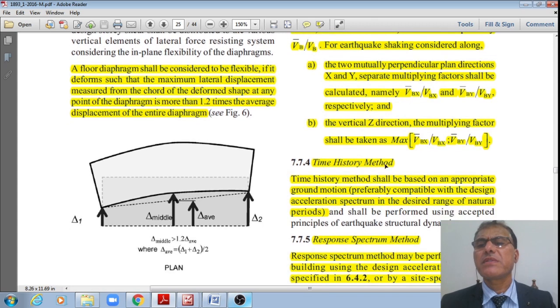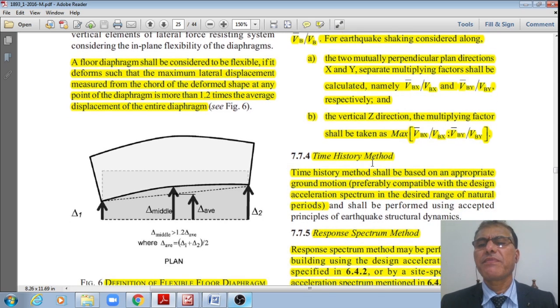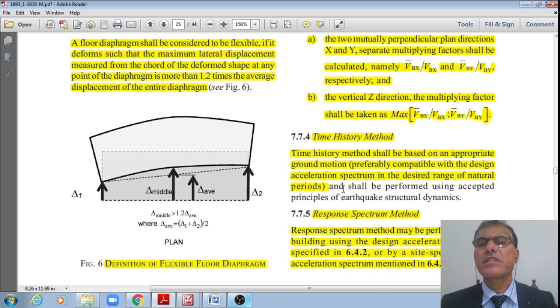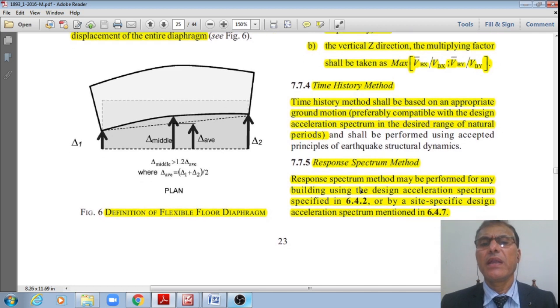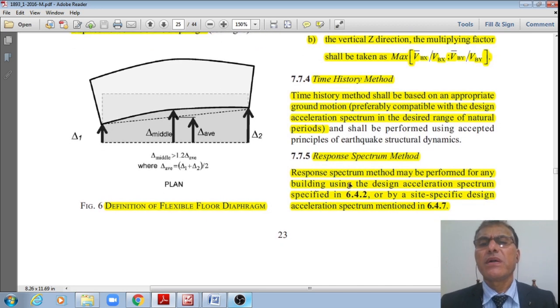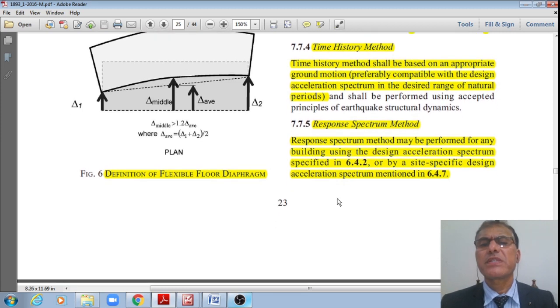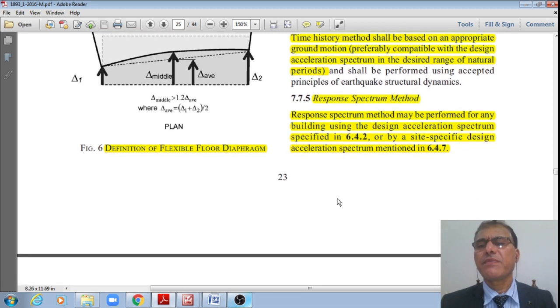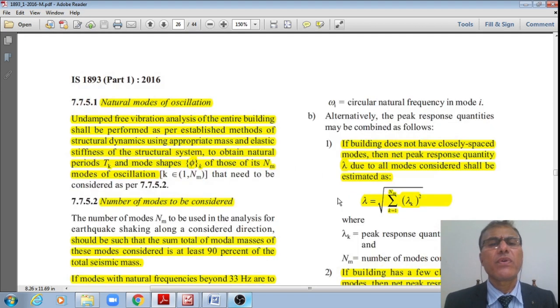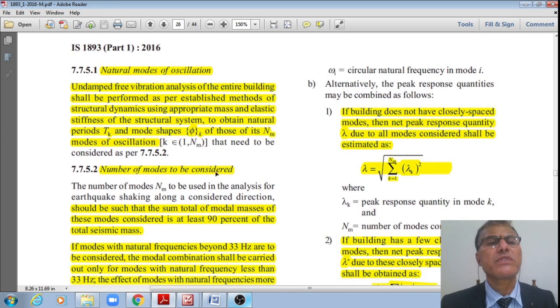Time history method shall be based on appropriate ground motion, preferably compatible with the design acceleration spectrum in the desired range of natural periods. And the next one is the response spectrum method, which may be performed for any building using the design acceleration spectrum defined in clause 6.4.2 or by a site specific design acceleration spectrum as defined in clause 6.7.4, right? Now, next one is natural modes of oscillations.